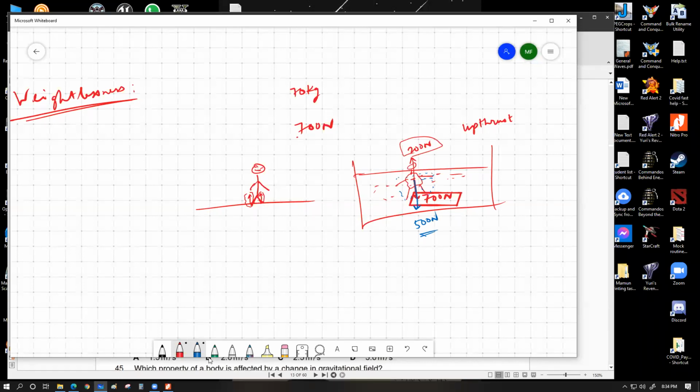That is significantly smaller compared to what I experience on dry land or within the atmosphere. That's what gives me the sensation of light weight, the sensation of partial weightlessness.